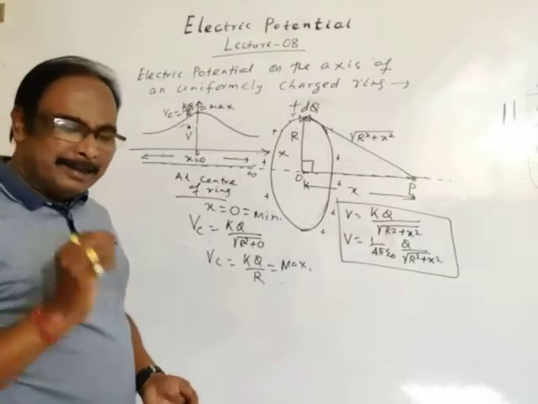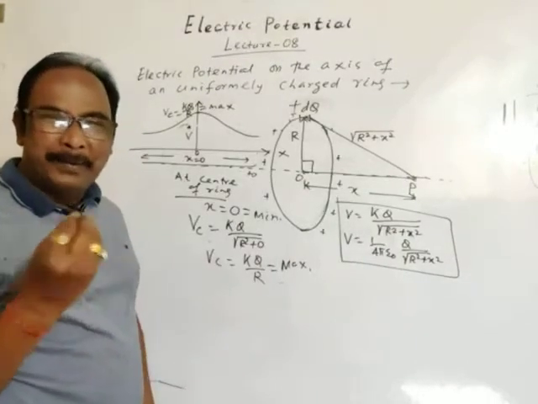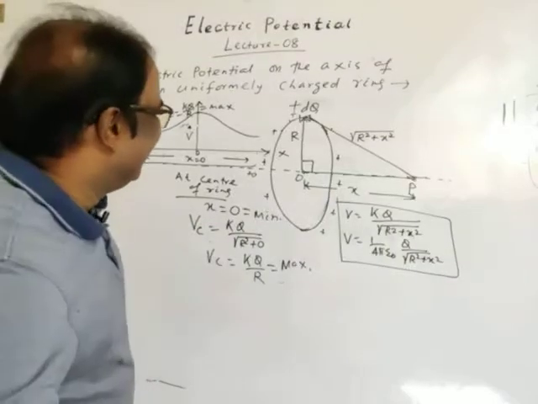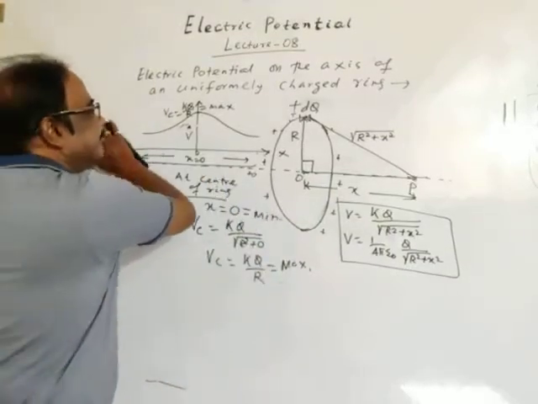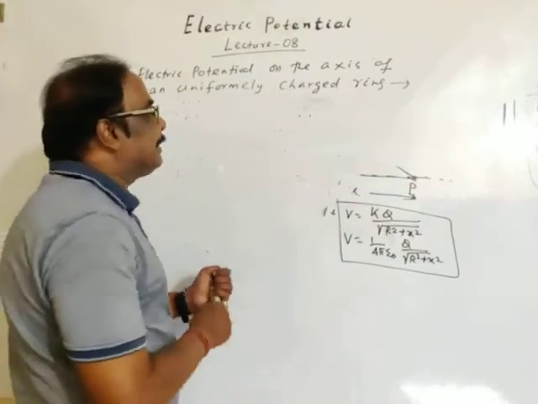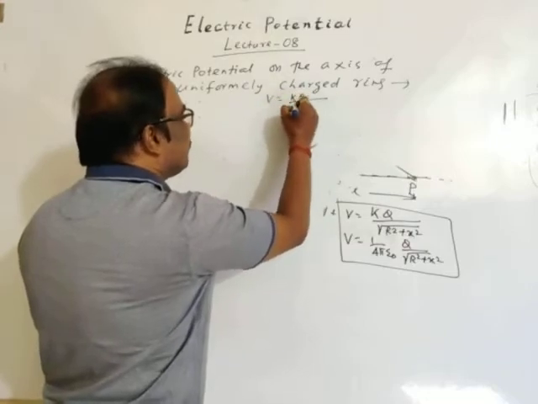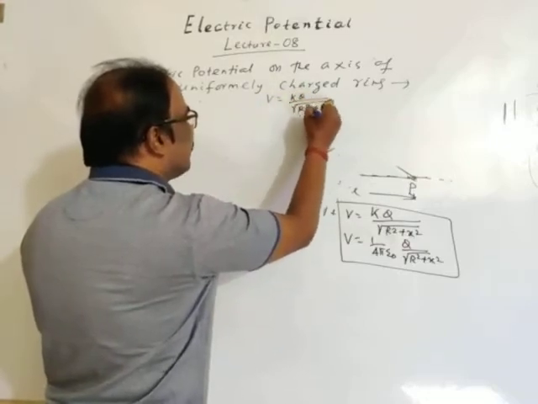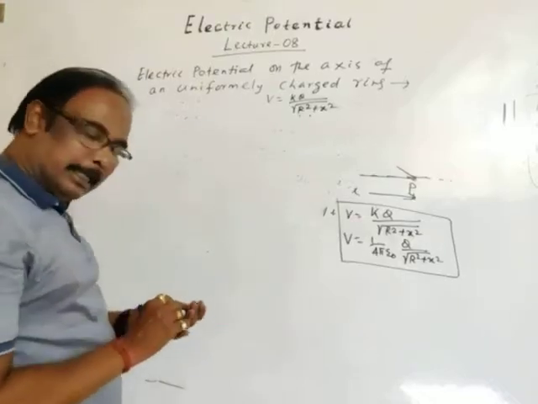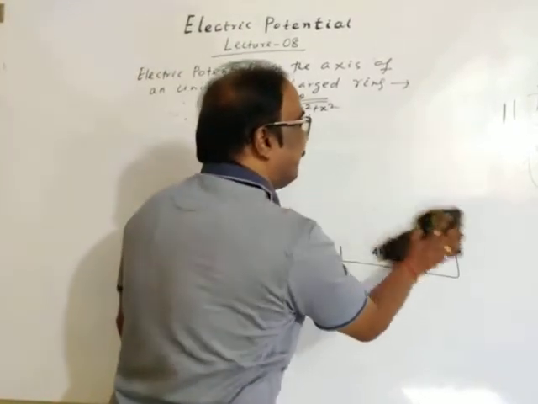Some easy numericals, some 1 or 2 numericals. Okay, so this is our formula. Potential I am writing here. Potential is kq divided by square root of r square plus x square. x is the distance of the point from the center of the ring.